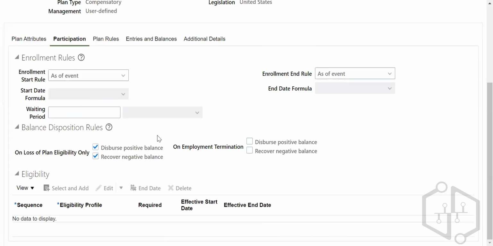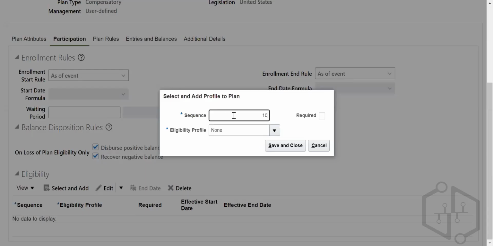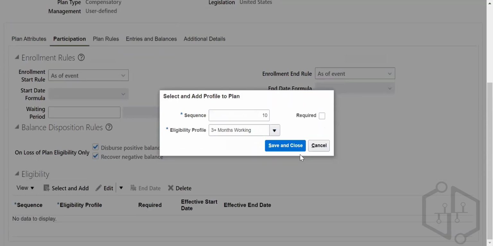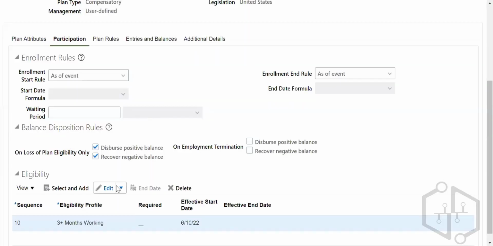Select Okay and add. Write here as 10. Eligibility you can write here as 3 months working. Save and close. So this is the eligibility profile I'm attaching. Employee termination, disperse and recover negative balance. If you want to check this checkbox, because after employment termination, you want to disperse positive balance and recover negative balance, right? Okay. Plan rules.